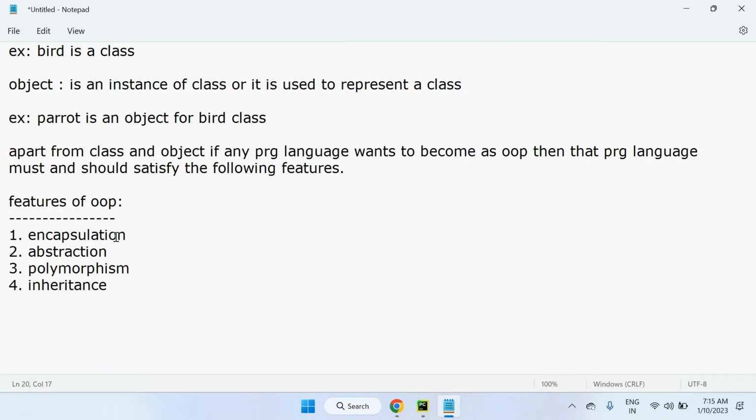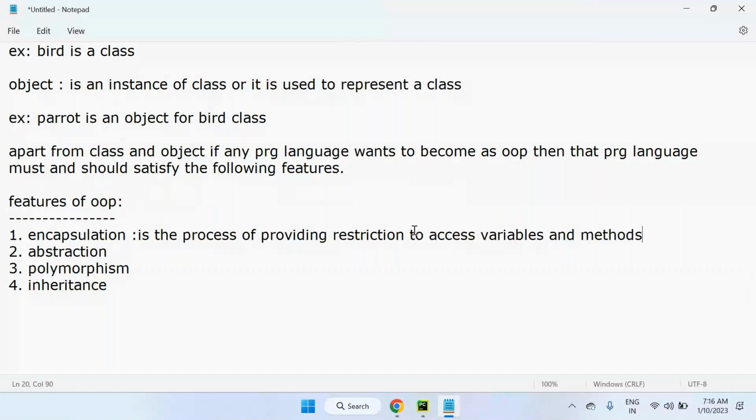So we'll see what encapsulation means. Generally it's a very basic feature of object-oriented programming. Encapsulation is the process of providing restriction to access variables and methods.